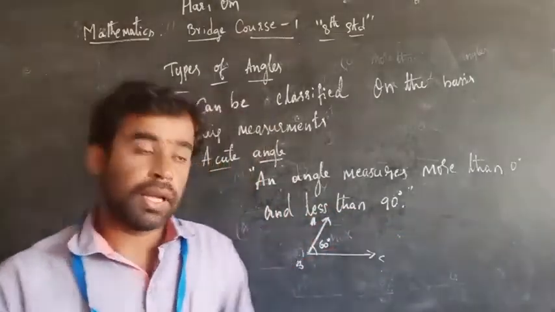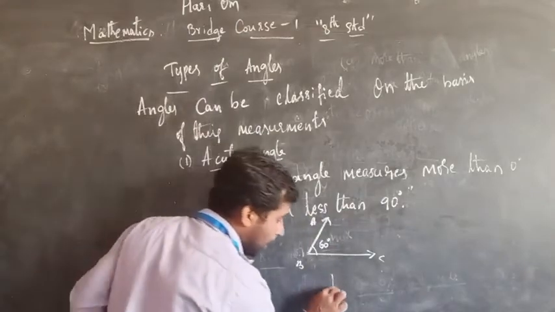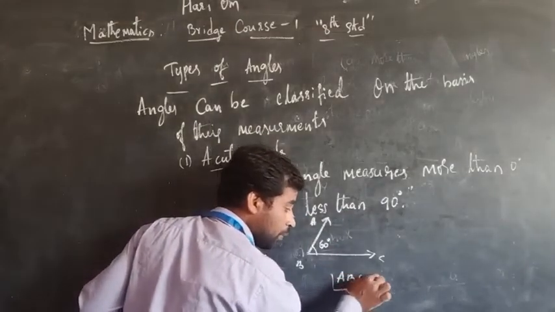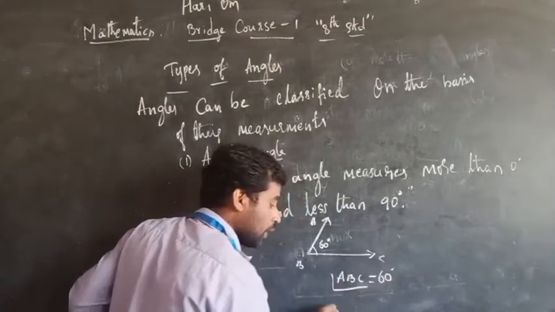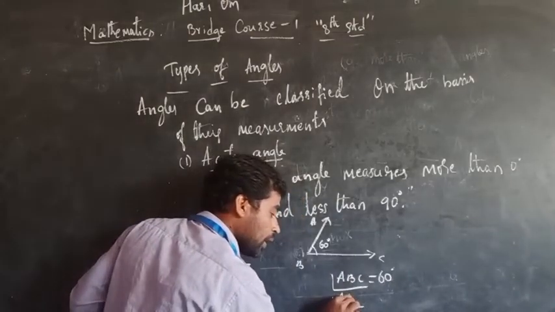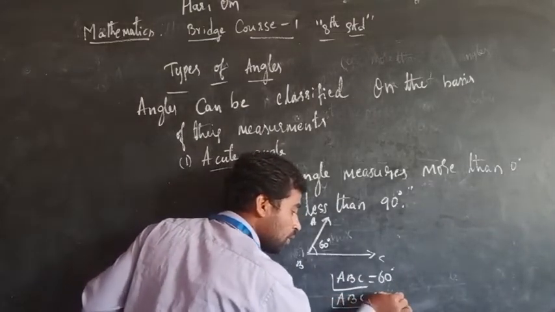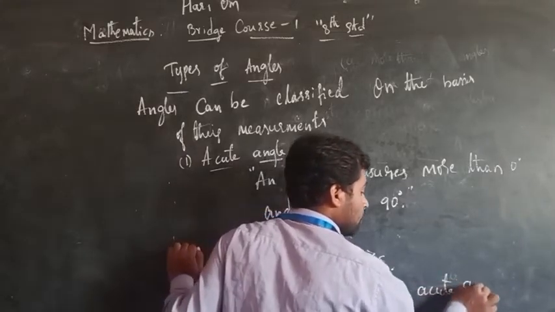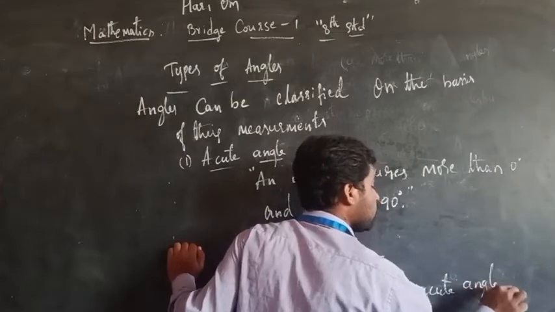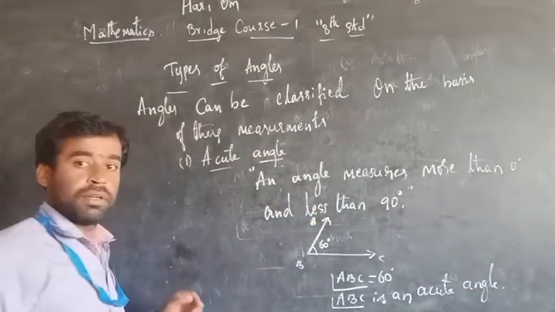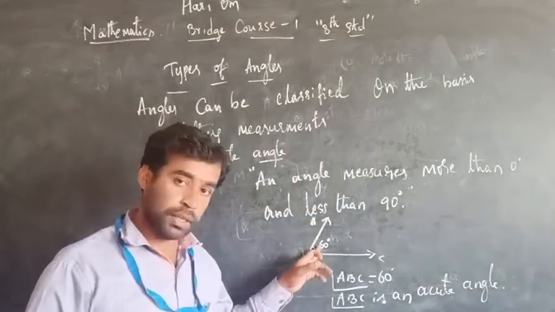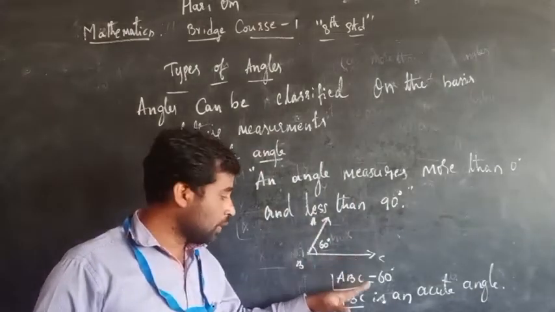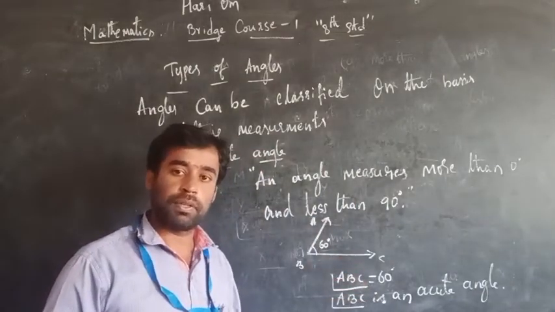Therefore angle ABC is an acute angle. Is it clear? Because it measures 60 degree, which is more than 0 and less than 90 degree, it is an acute angle. Is it clear, students?